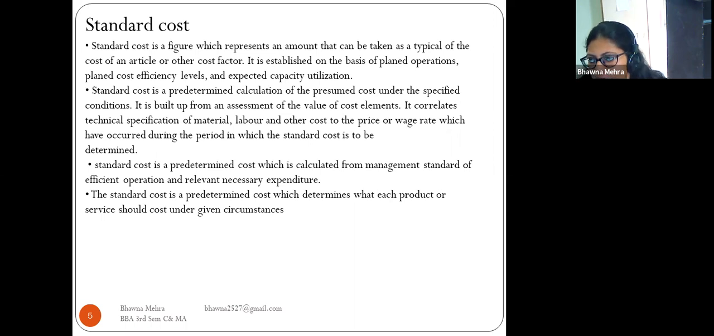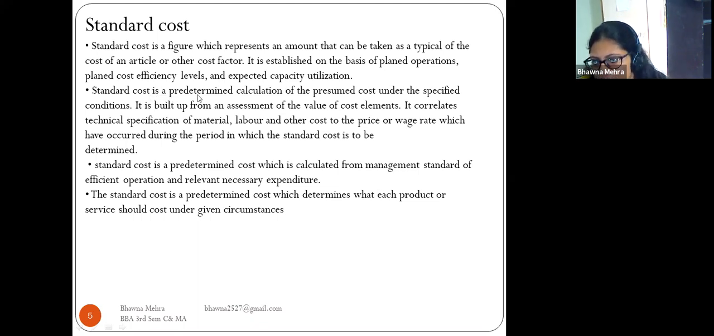Standard cost is a figure which represents an amount that can be taken as typical of the cost of an article or other cost factor. It is established on the basis of planned operations, planned cost efficiency level, and expected capacity utilization. We have to aim for full utilization of the resources and minimization of the cost.